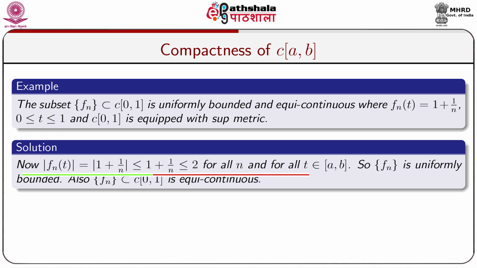Now, let us take a solution. Now, |fn(t)| = |1 + 1/n|, because we have assumed fn(t) = 1 + 1/n.